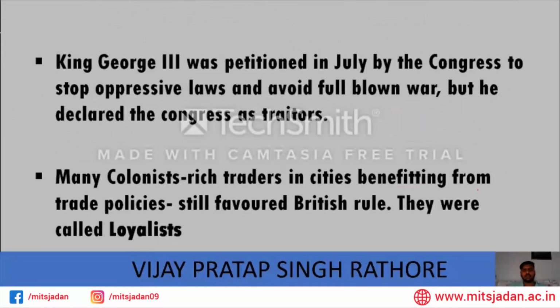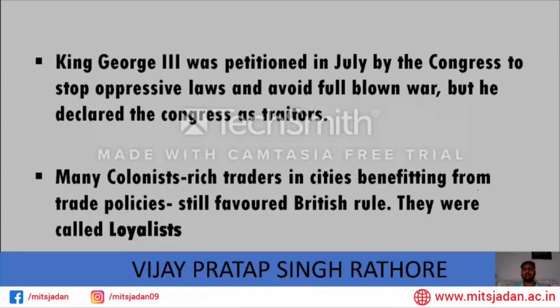King George III was petitioned in July by the Congress to stop oppressive laws and avoid full-blown war. Even the Continental Congress did not want this war, so they asked King George III to stop oppressive laws. But he declared the Congress to be traitors.